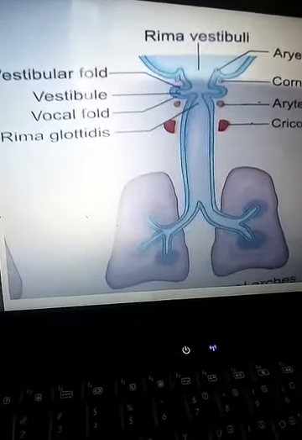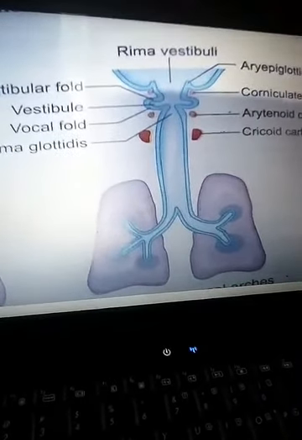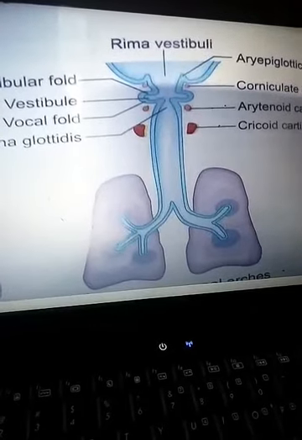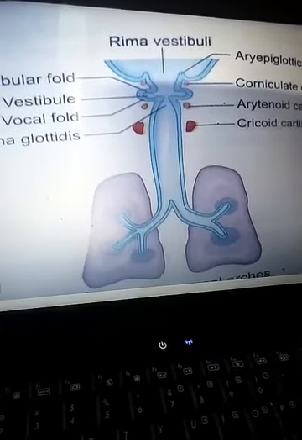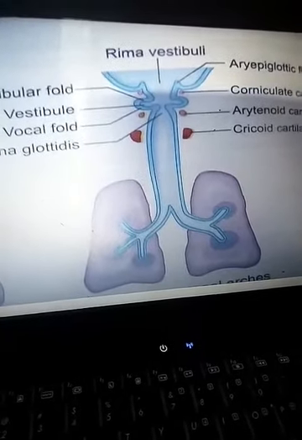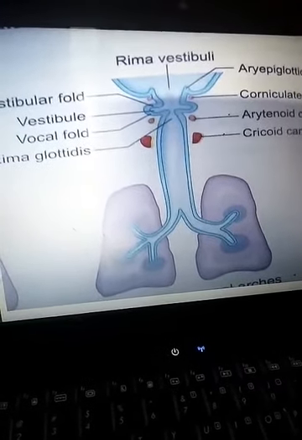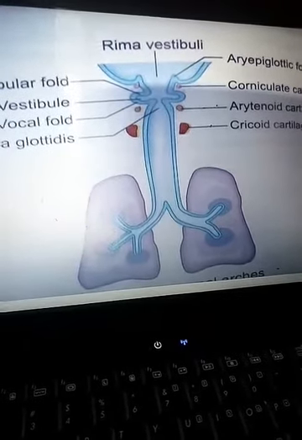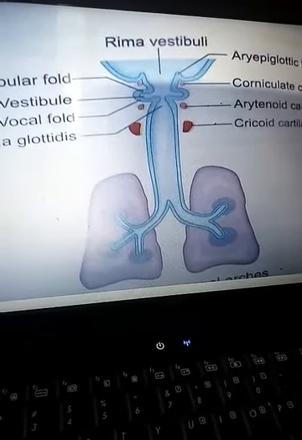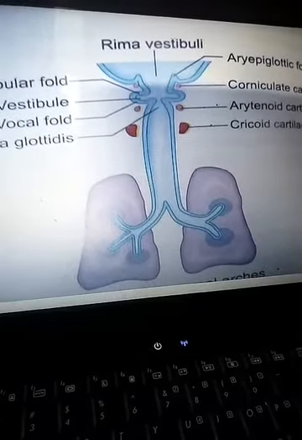Now intrapulmonary bronchi and lungs. The formation of the pleural cavity and the pleura, I have already taught you that. So with the subsequent growth of the respiratory diverticulum in caudal and lateral direction, the lung buds come in contact with the respective pericardio-peritoneal canal and bulge into it, that you already know.